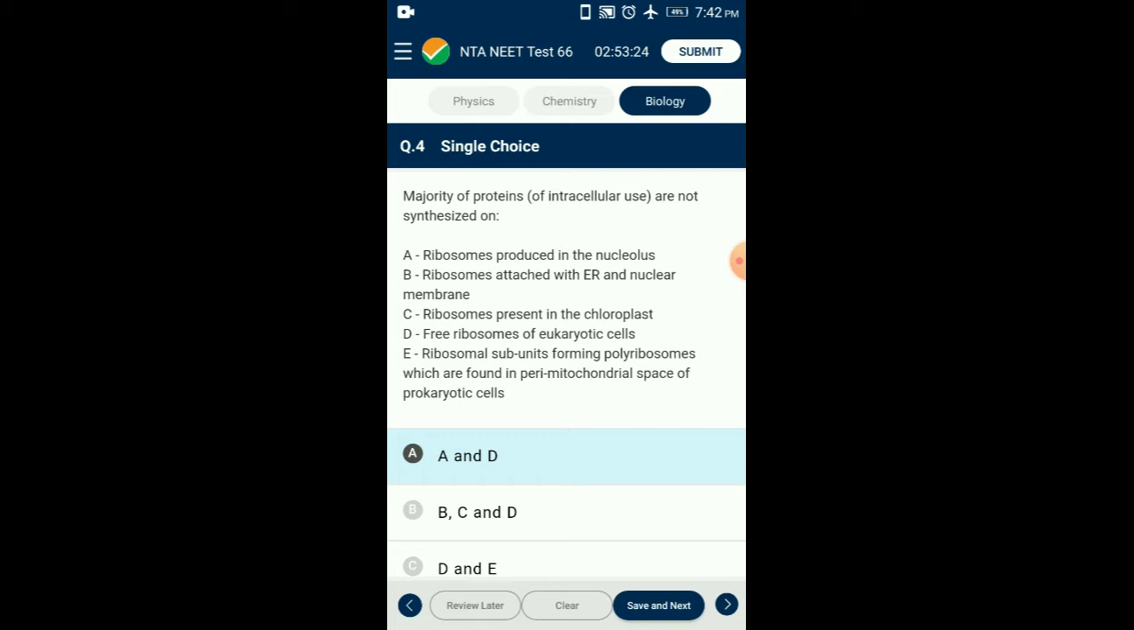From the given 5 statements, A and D are found in the periplasmic space of prokaryotic cells.